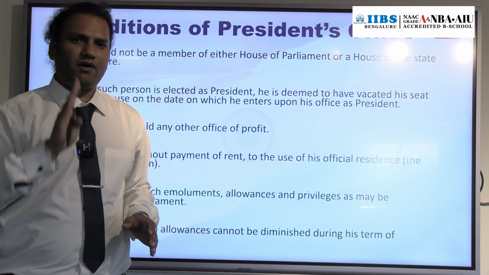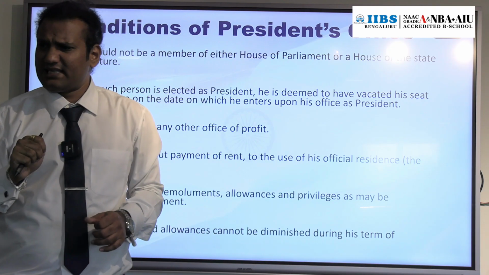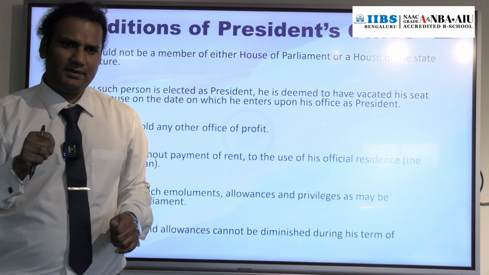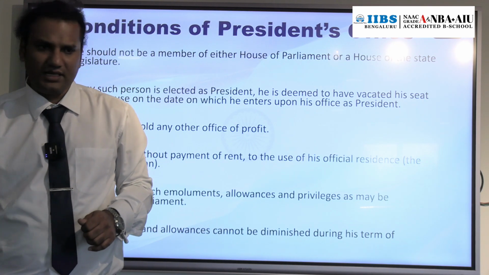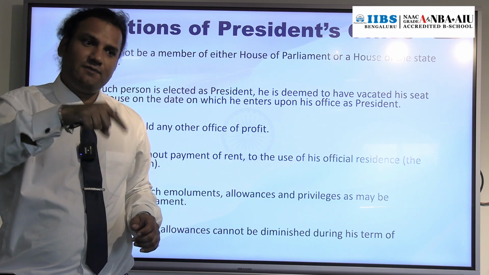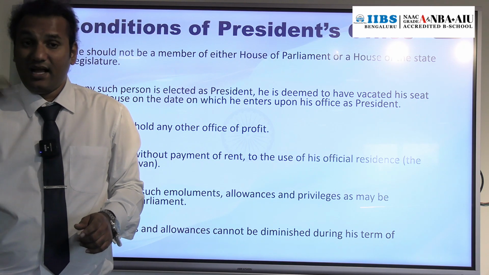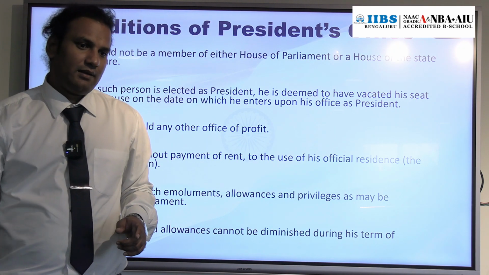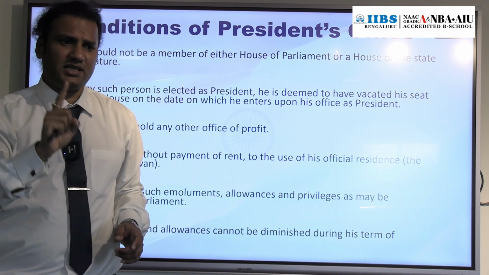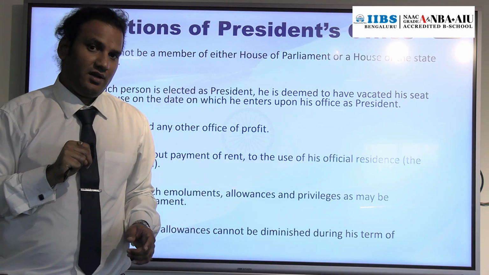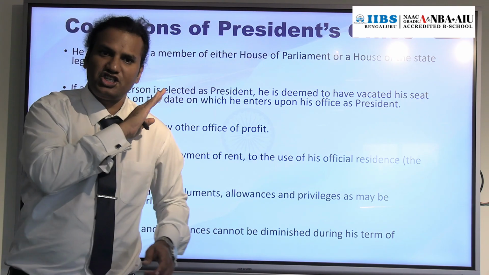Take an example. Our first President of India, you know, Dr. Rajendra Prasad. He was elected as the President of India by our MPs and MLAs in the year 1952. From 1952 to 1957, that was his tenure. Then again in 1957, the election for President was conducted, and Dr. Rajendra Prasad was elected as the President of India again. So 2 times. He is the only President who was elected 2 times. But is there such a limit that only 4 times, only 5 times? There is no such limit.